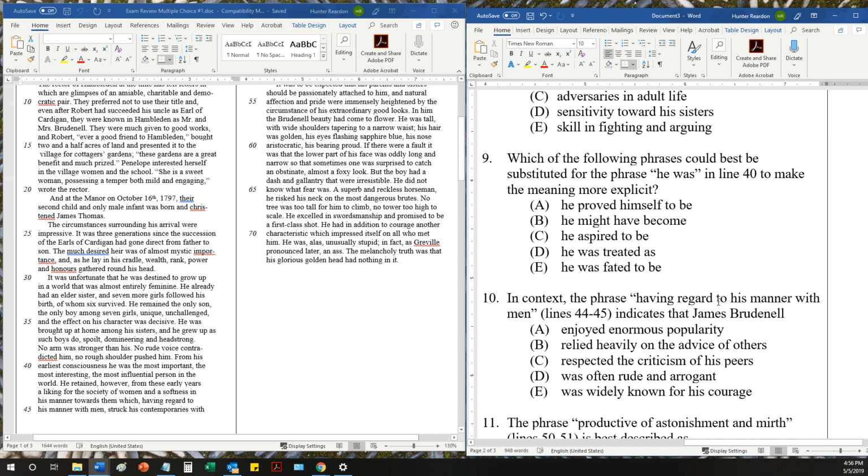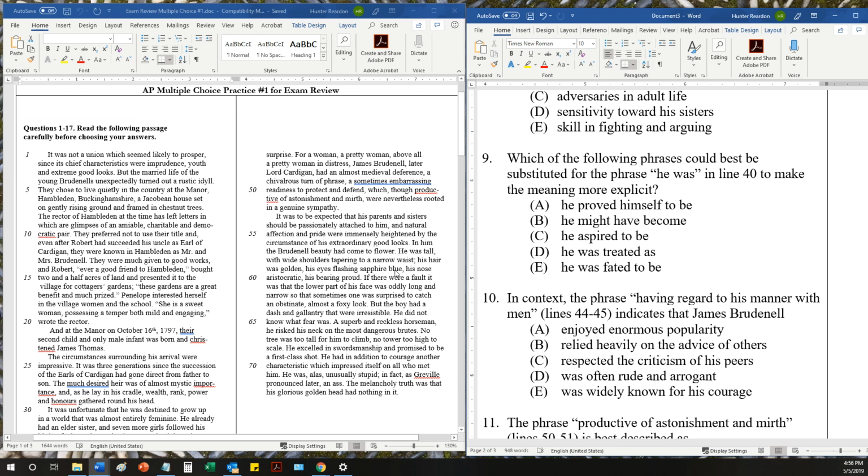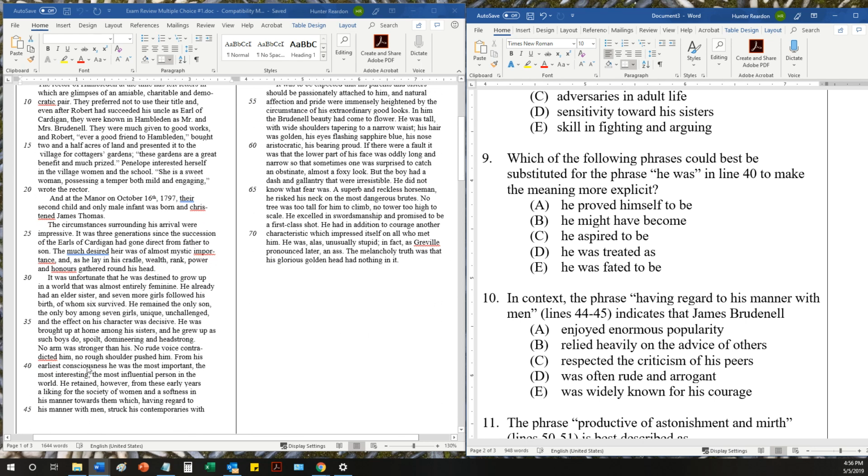Which of the following phrases could best be substituted for the phrase "he was" in line 40 to make the meaning more explicit? This is a writing question. So let's go and look there. Line 40, where is it? It's down here. From his earliest consciousness, he was the most important, the most interesting, the most influential person in the world. "He proved himself to be the most important..." I don't know if he did that. "He might have become the most important, the most interesting, the most influential person in the world."